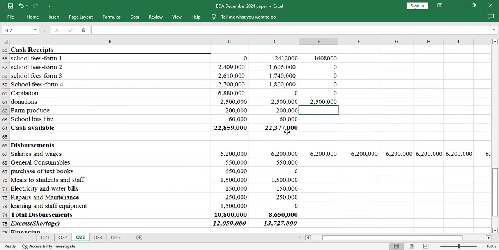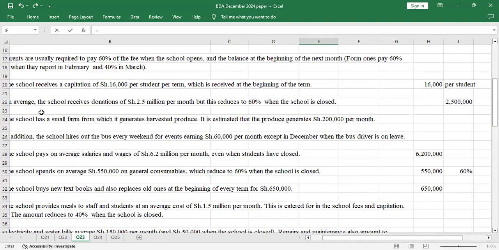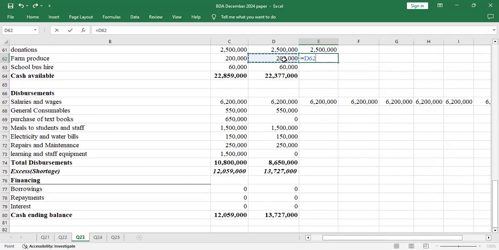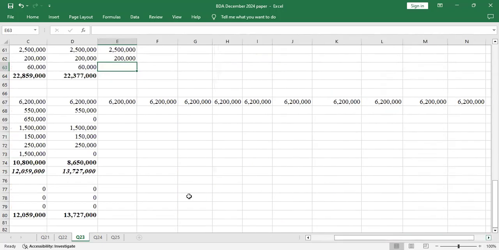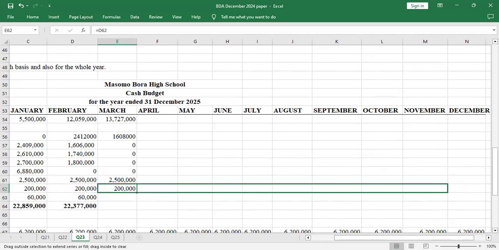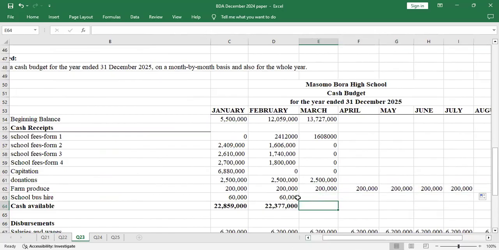Farm produce, they will still get 200 because we are told that this farm produce is for the whole year. It produces 200,000 per month. So it seems this 200,000 is for the whole year, even when the school closes. So I'll just drag it for the remaining months, 200,000, so that I don't come back to it.